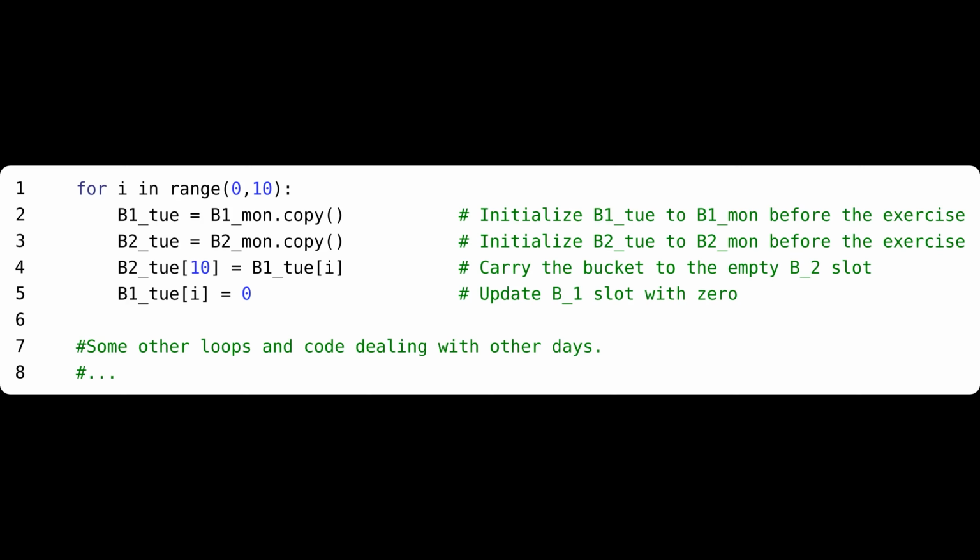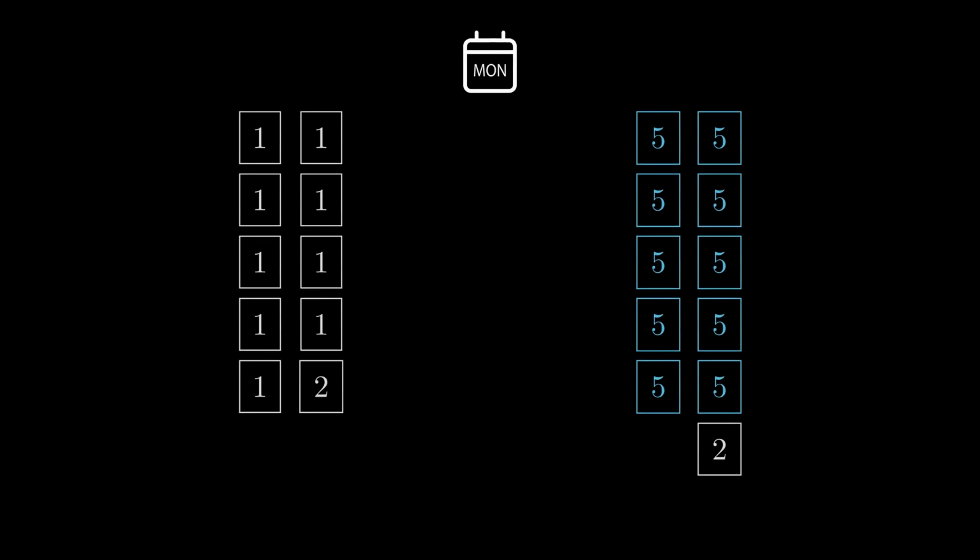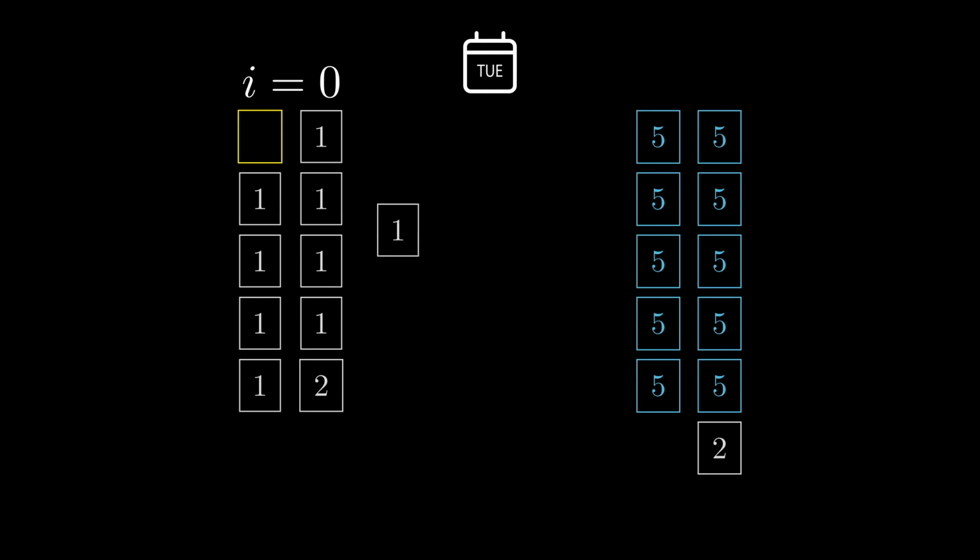We can simulate different permutations using loops. In order to simulate all possibilities, we must restore the barn to the original Monday configuration. This time we reset the first barn to its Monday state each time we start the loop.